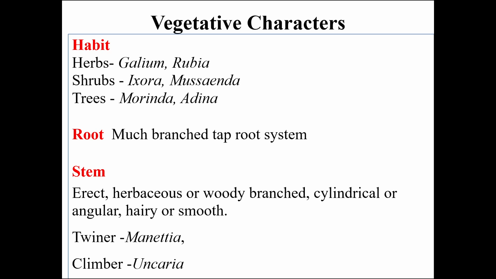The root, as you all know, since it is a dicot, the root system is a tap root system which is highly branched. The stem in woody species is woody in nature, whereas in herbaceous species it is herbaceous, and normally it is cylindrical or angular with a hairy or smooth surface. Also, you have twiner species and climber species in Rubiaceae. I have mentioned the names of two.